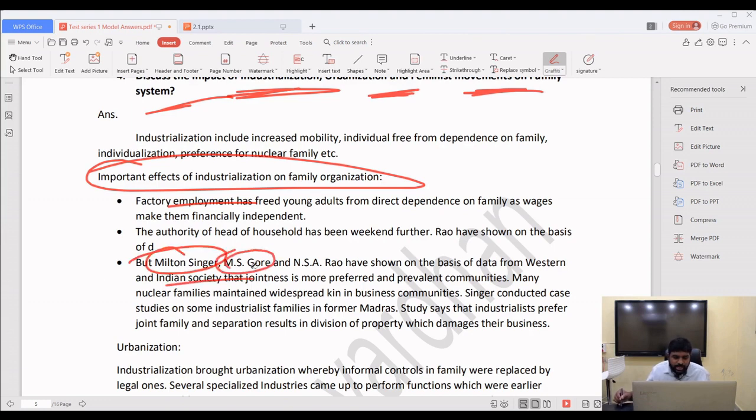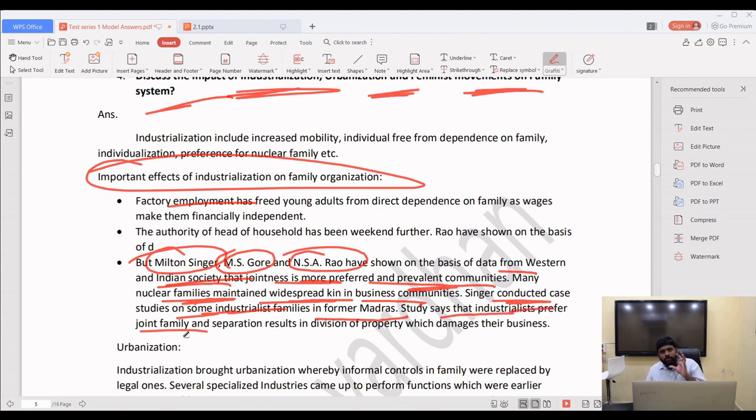What Milton Singer, M.S. Gore, and N.S.A. Rao, the anthropologists, have shown on the basis of data from Western Indian society is that jointness is more preferred and prevalent in business communities. Many nuclear families are maintained widespread keen in business communities. Milton Singer conducted case studies on some industrialist families in former Madras. The study says that industrialists prefer the joint family.